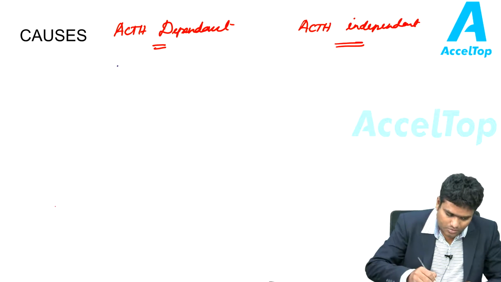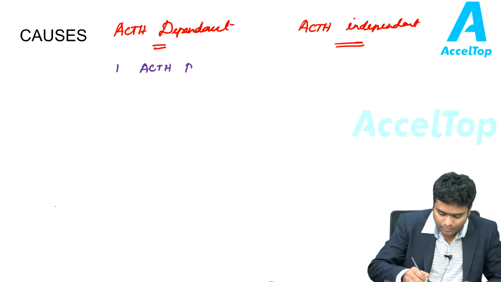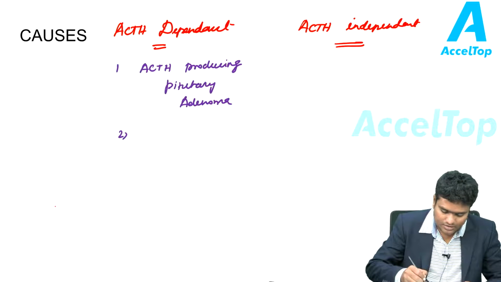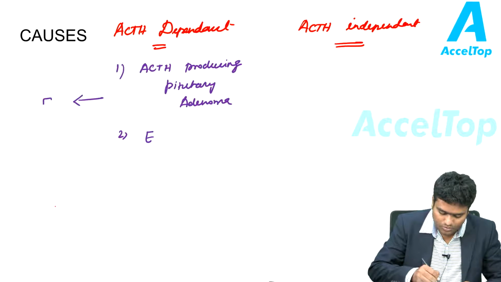In ACTH dependent Cushing, the most important is the ACTH producing pituitary adenoma. And the second is ectopic ACTH. The first is from the feedback loop, while this one is completely away from the feedback loop.